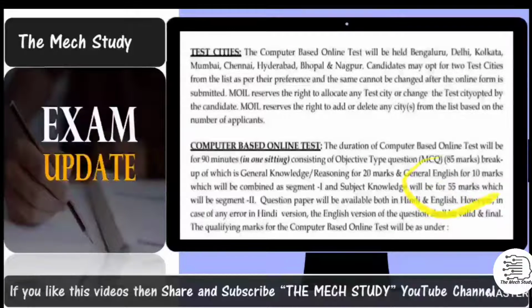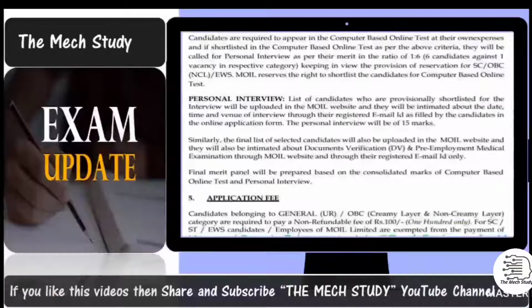The total marks will be 85 for the CBT, and the remaining 15 marks come from the interview. You need to clear the interview minimum criteria so that you will get the final score out of 100, based on how many marks you obtain in these 2 stages. Going with the next one. Once you qualify, they will call for interview in the ratio of 1:6, and once you clear the minimum cutoff for interview, you are selected in the final list.